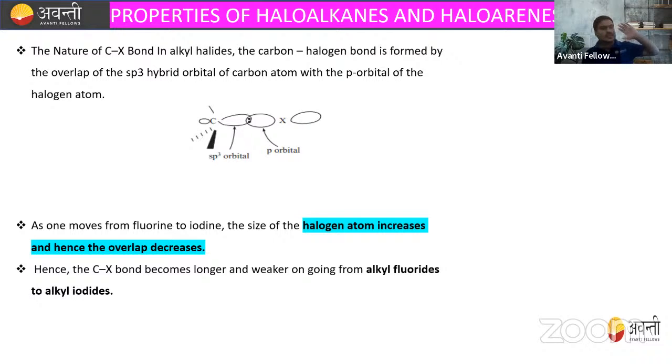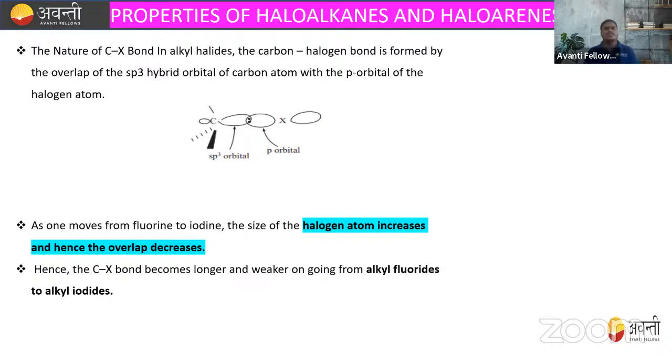So we already studied the method of preparation of alkyl halide, and we also studied the method of preparation of aromatic alkyl halide. Right? That is how you will prepare them: Sandmeyer reaction, Gattermann reaction. So this we already completed. Now, let's see the properties of haloalkanes and haloarenes. We are going to see the physical and the chemical properties of the haloalkanes and haloarenes.